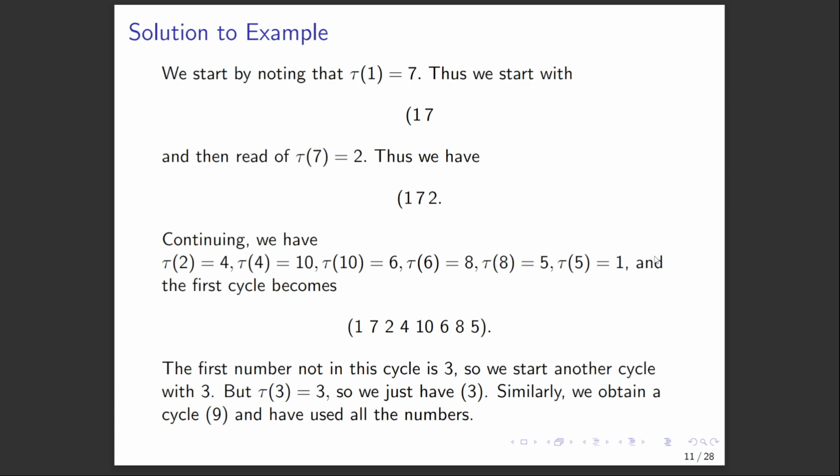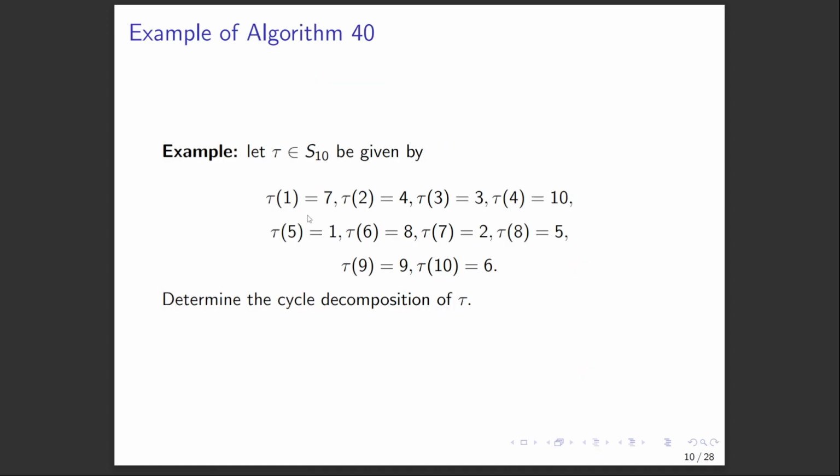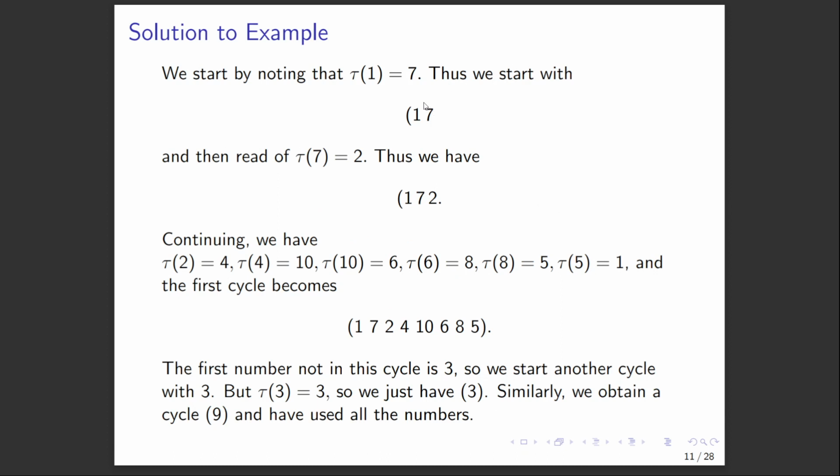Okay, so first thing we're going to do, we start at step 1 of the algorithm, and we note that tau of 1 is 7. So we start with 1, 7. And now tau of 7 is 2, so we have 1, 7, 2. And now we just keep going. So tau of 2 is 4, tau of 4 is 10, tau of 10 is 6, etc. until we finally see tau of 5 is 1. And then the first cycle just becomes this list of elements.